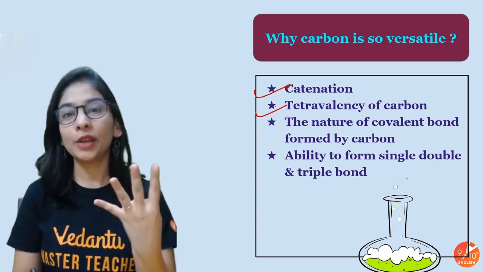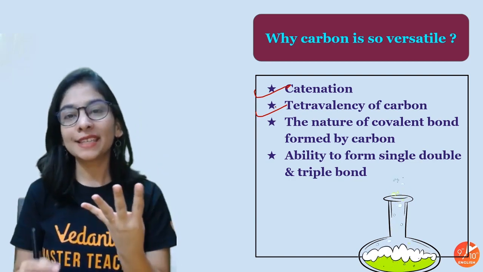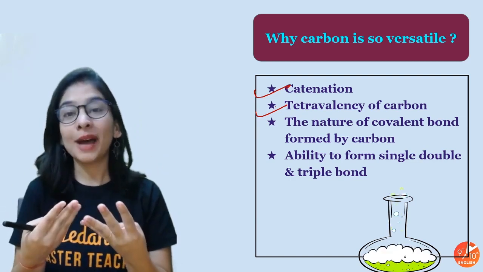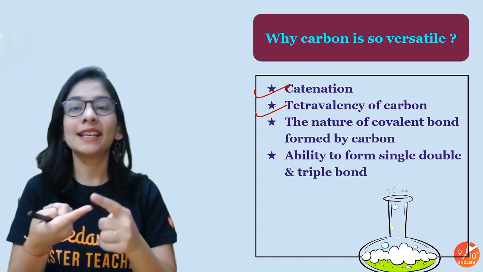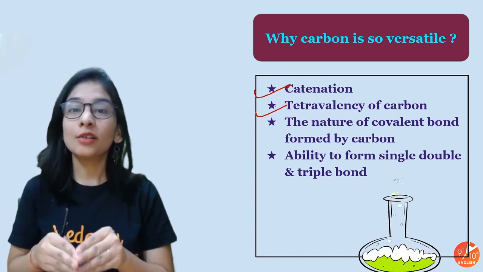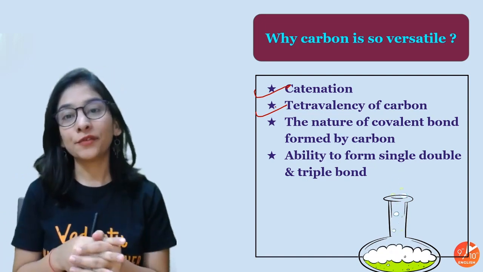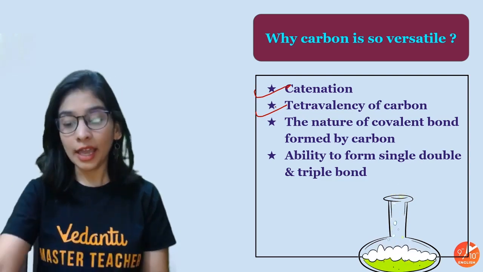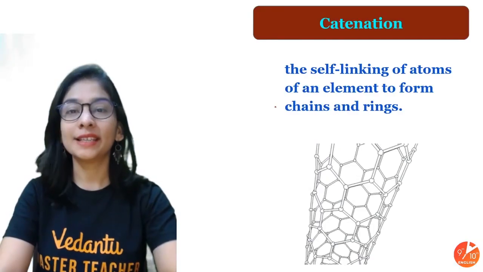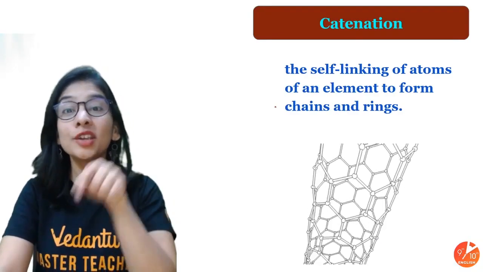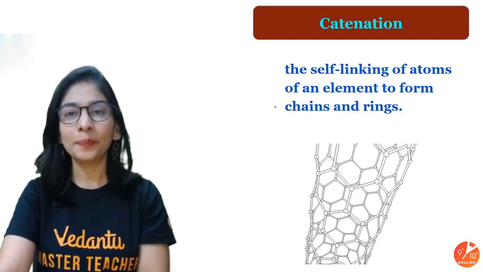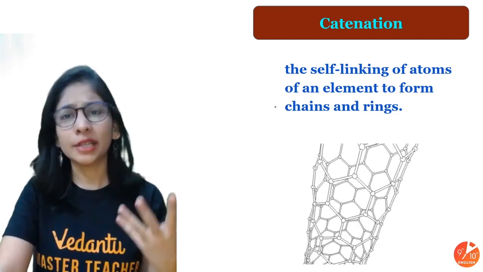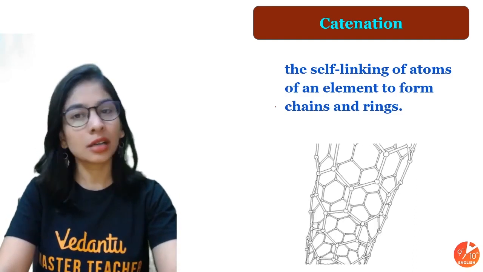Second is tetravalency. Tetravalency is carbon showing 4 valency, and because of that, it can attach with itself by making different kinds of bonds like single, double and triple. It can also connect with different atoms, maybe monovalent, maybe divalent and so on. And those are all the properties that we should know. This question is very important for the exam, that why carbon is so versatile. They can ask it in 3 marks or 2 marks.